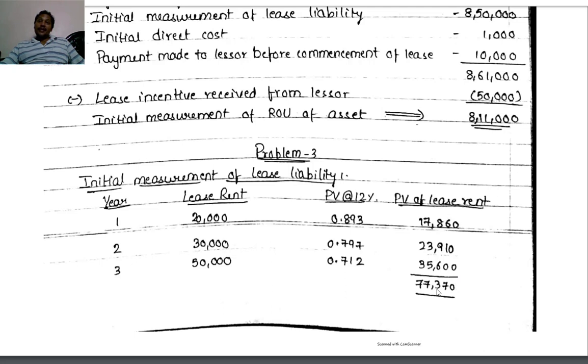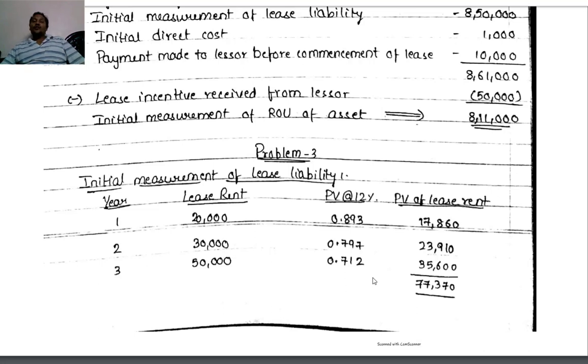Then, the right of use asset consists of the initial lease liability plus initial direct costs incurred by the lessee plus any payment made before commencement of lease minus lease incentives plus cost of dismantling or restoration.